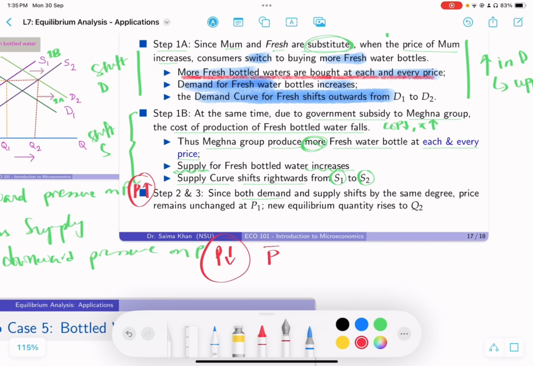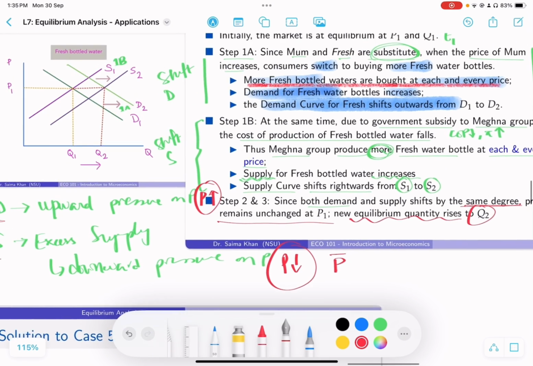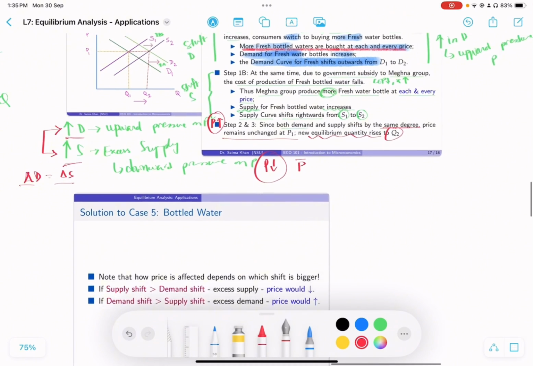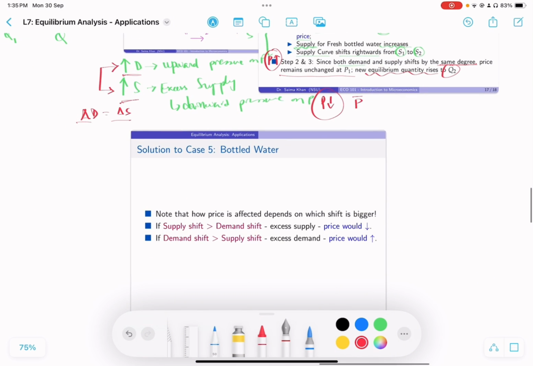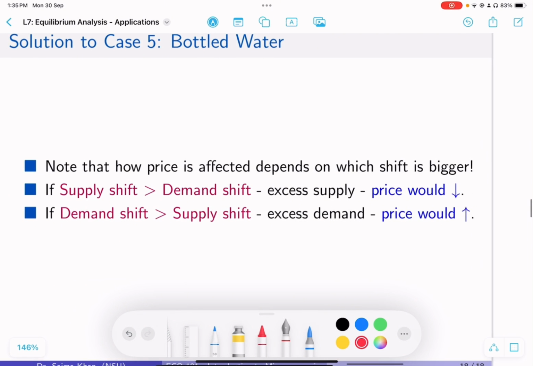So both demand and supply shift by the same degree, and so the price remains unchanged at P1, and new equilibrium তখন হয় at Q2. Okay? So that ends our discussion for what's happening with this double shift, when actually the shift is happening for the same amount. But you know what? Is it always true that এরকম হবে, price will be unchanged? Not at all. So that's what I've summarized here, যে how price is affected depends on which shift is bigger.